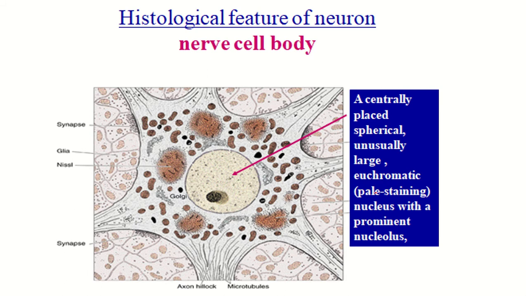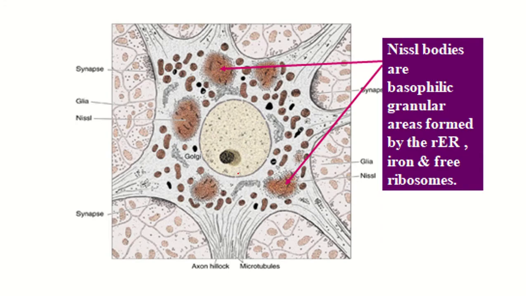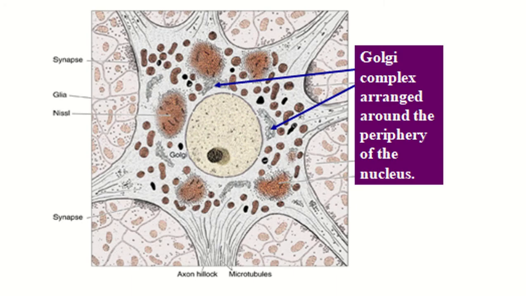The histological features of the neuron: the nerve cell body contains a centrally placed, spherical, unusually large, euchromatin-rich nucleus with a prominent nucleolus. Nissl bodies are specialized organelles found in neurons, formed by rough endoplasmic reticulum and free ribosomes. The Golgi complex is arranged around the periphery of the nucleus.